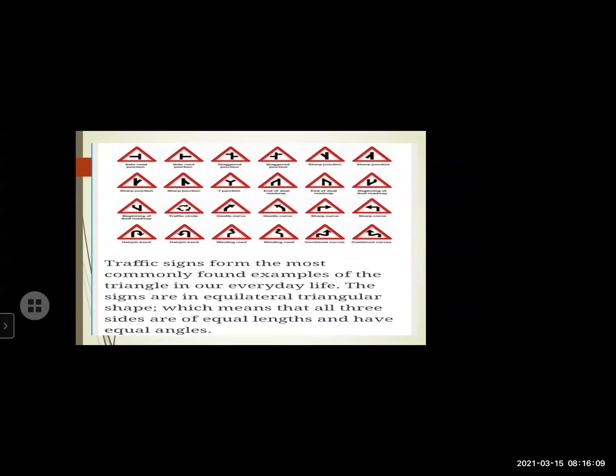The signs are equilateral triangle shape, which means that all the three sides are of equal length and have equal angles. Very good concept. Equal sides, equal angles, equilateral triangle.